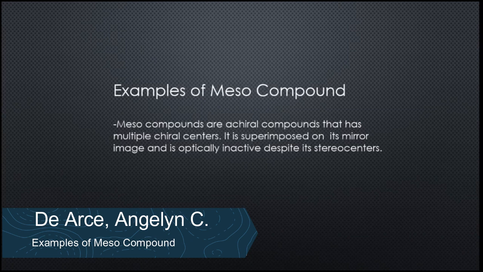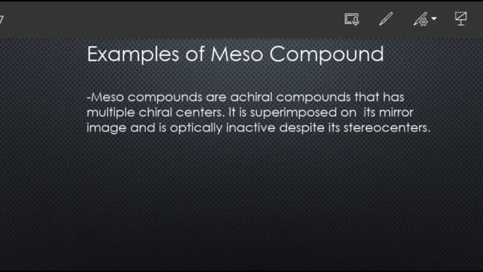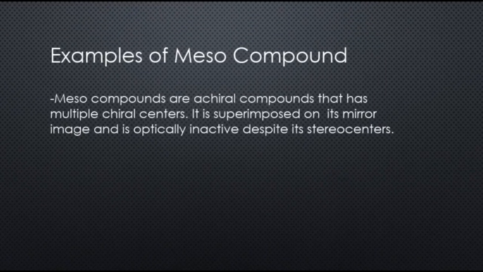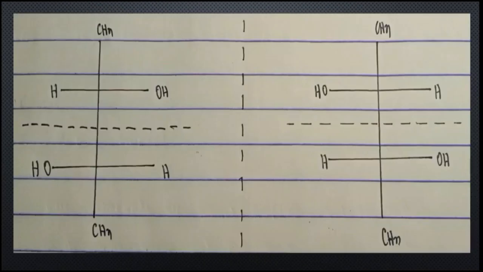Okay, good day everyone. So by the way, I'm Angeline Diorsen. I'm tasked to discuss the examples of meso compounds. Okay, before that, what is a meso compound? Meso compounds are compounds that have multiple chiral centers. It is superimposable on its mirror image and it is optically inactive despite its stereocenters. Okay, let's proceed to the examples.